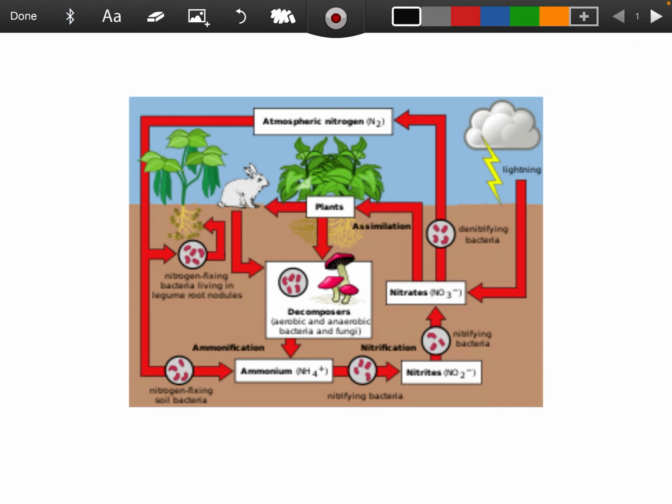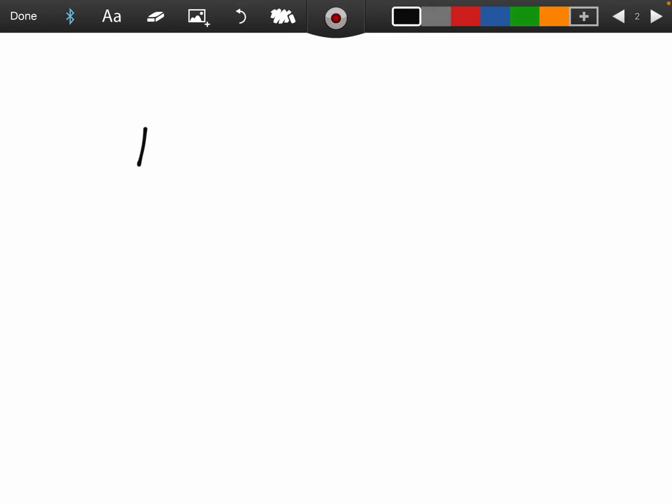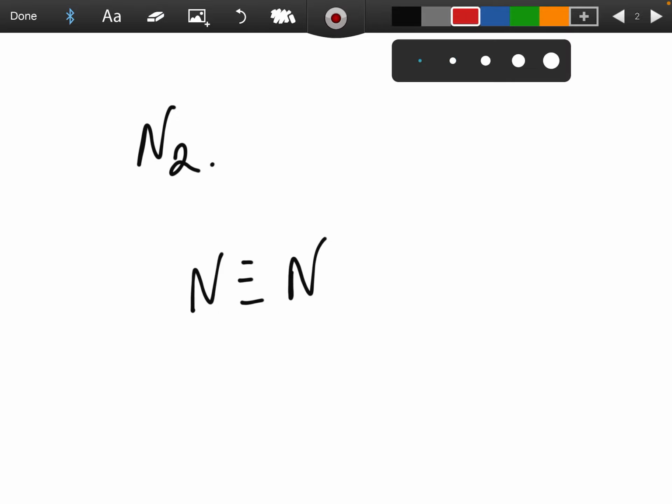Okay, so I'm just going to talk you through the nitrogen cycle. Nitrogen is in an unusable form in our atmosphere. It's an abundant gas, meaning that it takes up 78% of our atmosphere. And nitrogen is in the form of N2, which means there are two nitrogen atoms bonded together through a triple bond.